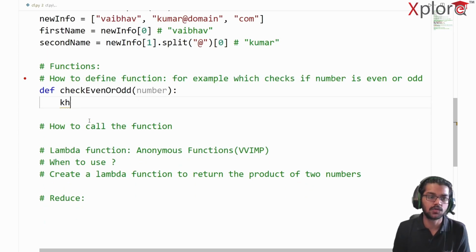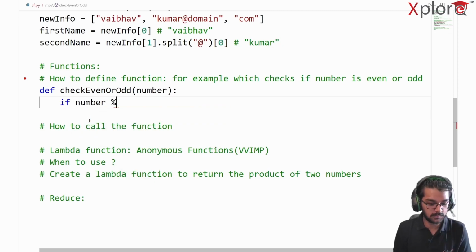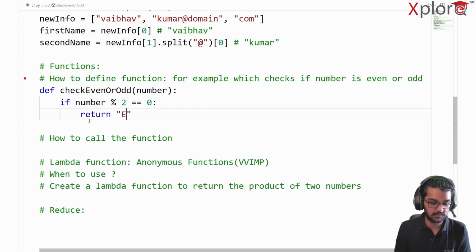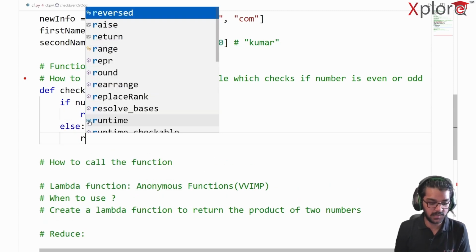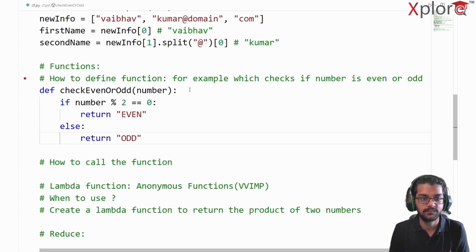So right now, how do I check if a number is even or odd? I can just simply write, okay, if my number modulo 2 is equivalent to 0, what I can do is return nothing but even. Else, in the other case, I can just simply return odd. Quite simple enough, right? So this is how you can define a function using the def keyword, and you can just have an argument here as well.